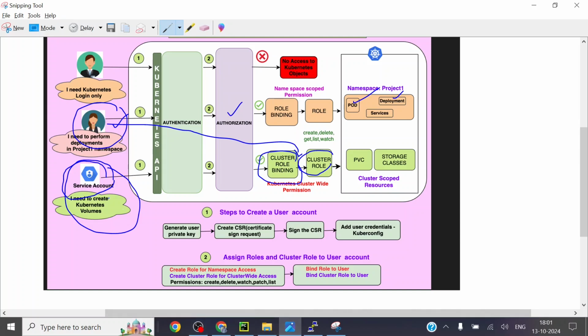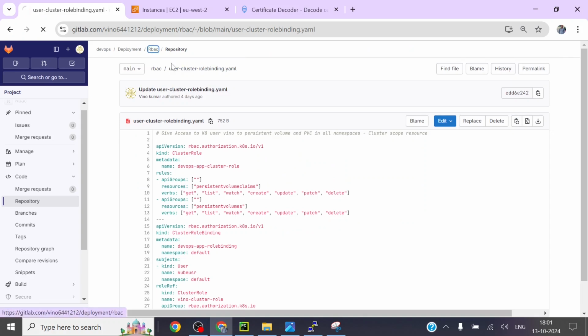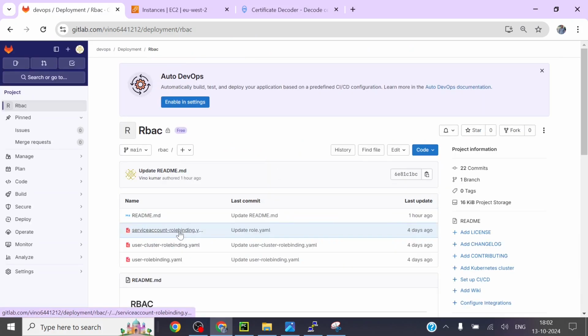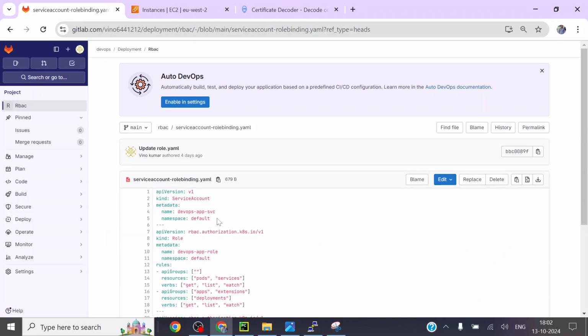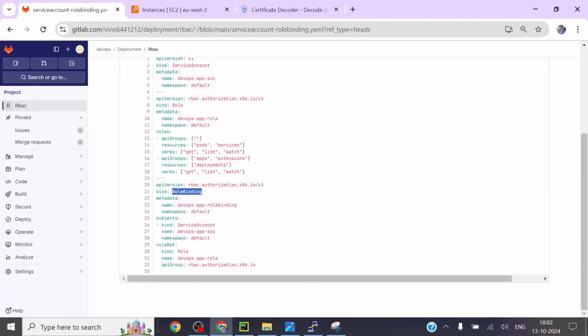I'll be sharing the piece of code. It's the same thing, you can do the binding and everything over here. Role and role binding will be the same. The only thing you add is the step of creating a service account, which is straightforward, and then it will have the role and the role binding. Same concept over here.